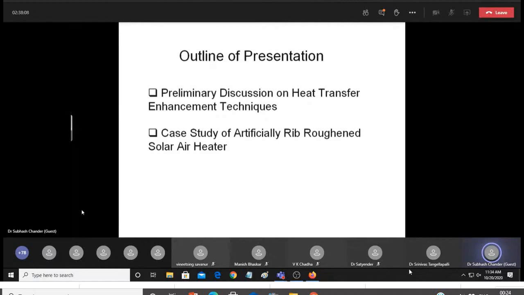This is the PhD work of one of my students, who analyzed a solar air heater surface by putting artificial ribs over it, and he was able to monitor how much enhancement in heat transfer he could get. We noticed an appreciable increase in heat transfer enhancement when we provide artificial ribs on the solar air heater, or we can say the absorber plate of the solar air heater.